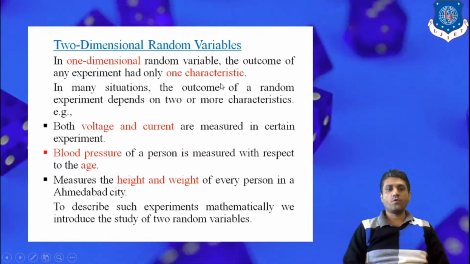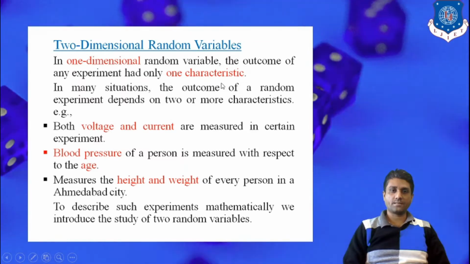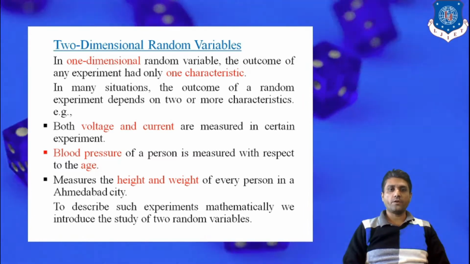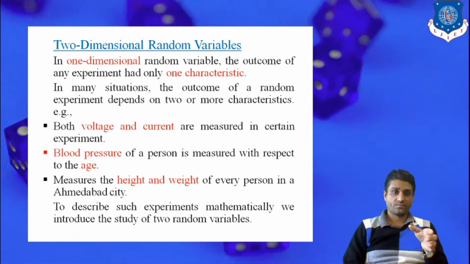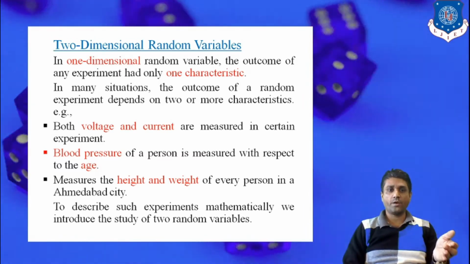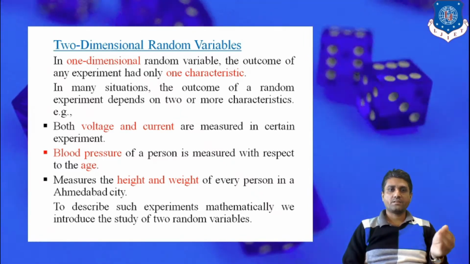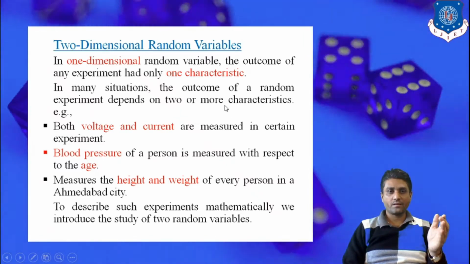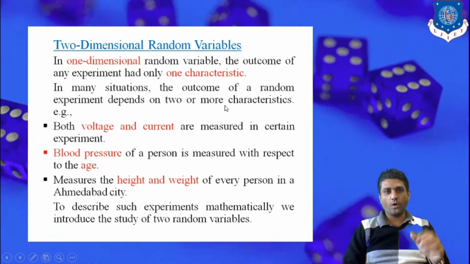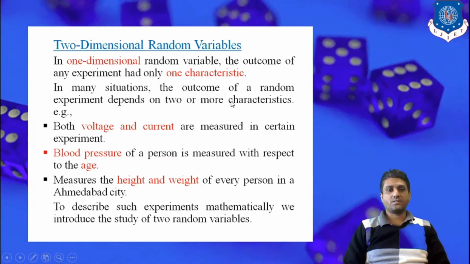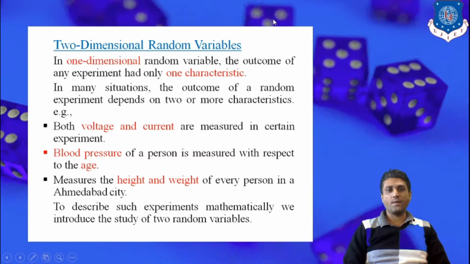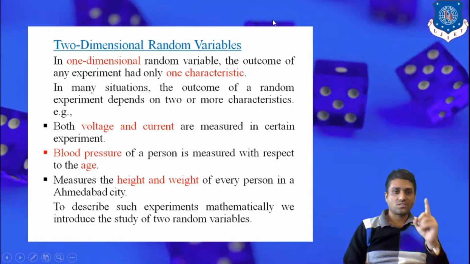Whether the random variable is x or y, it corresponds to only one characteristic. It may be any physical quantity or geometrical behavior, but you calculate the probability corresponding to one single characteristic.